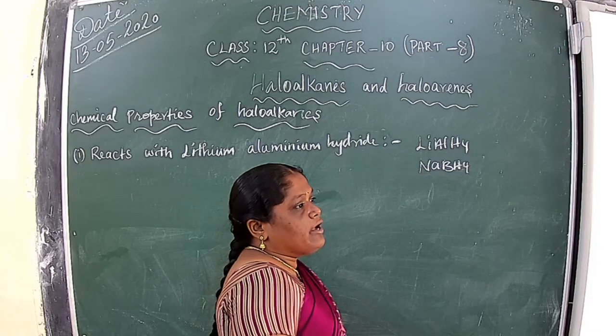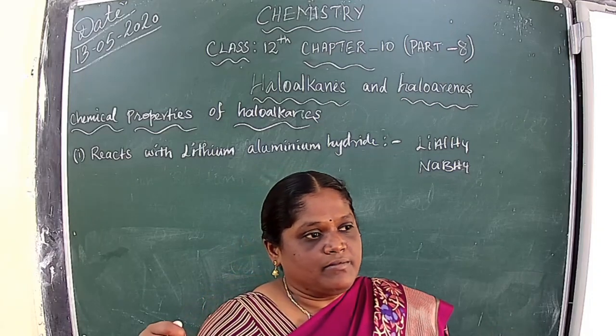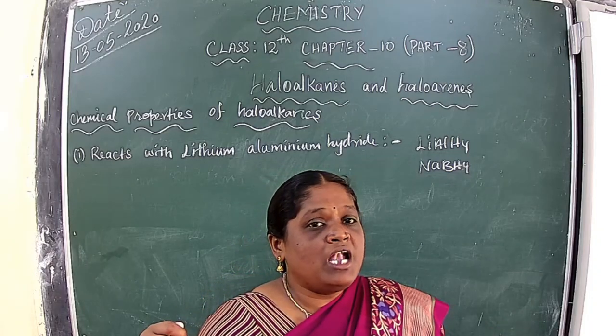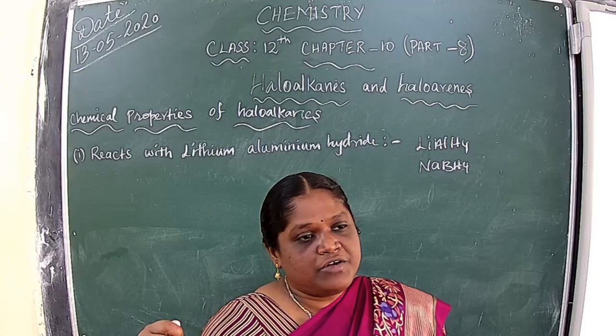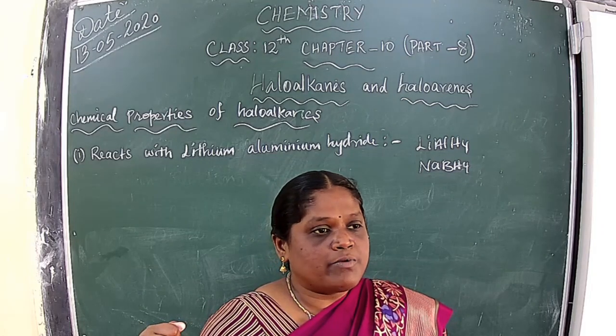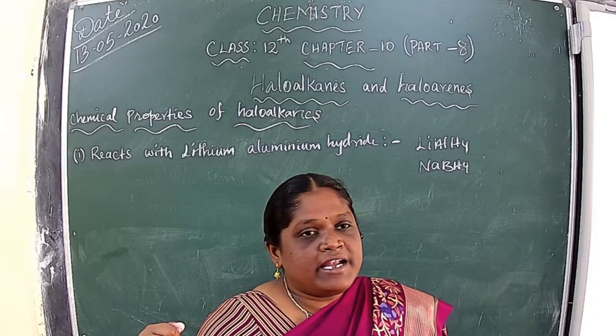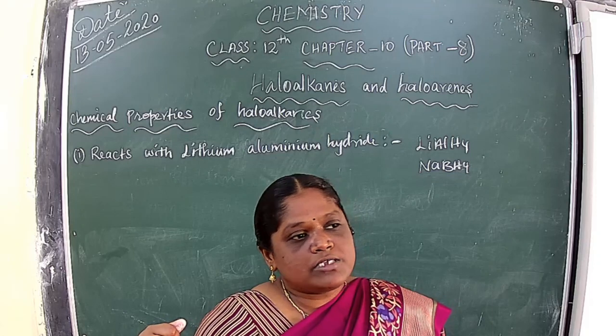When it reduces the alkyl halide, it reduces into alkane compounds. How can it reduce to alkane compounds?